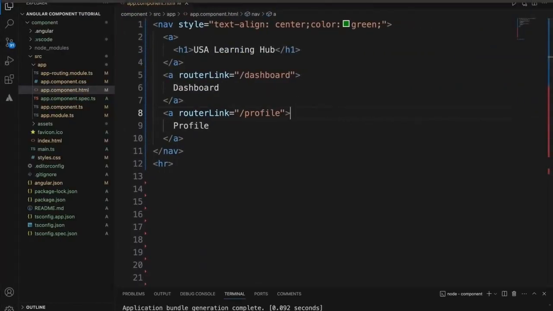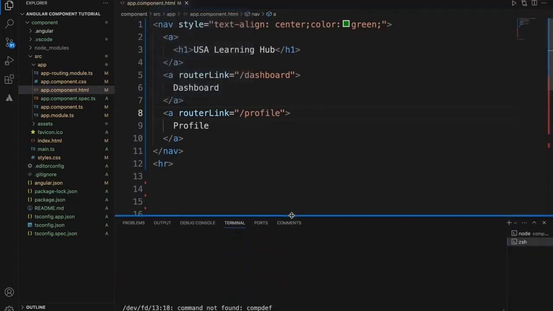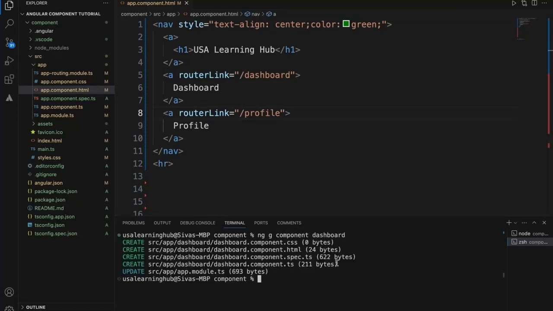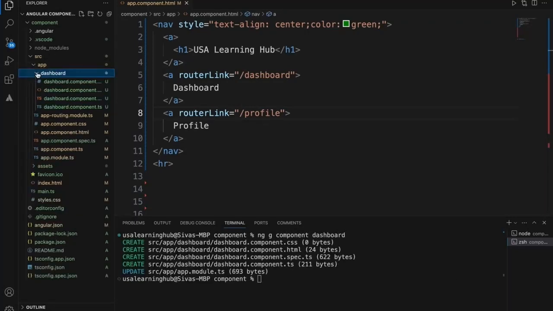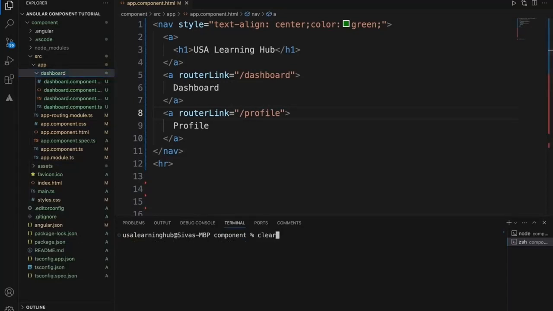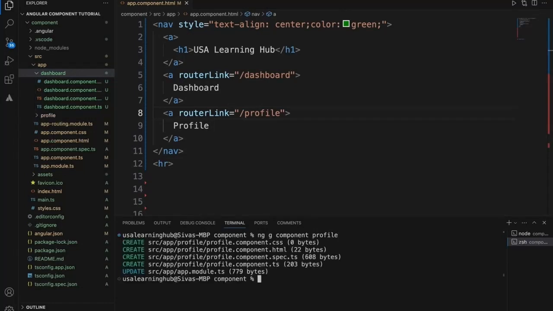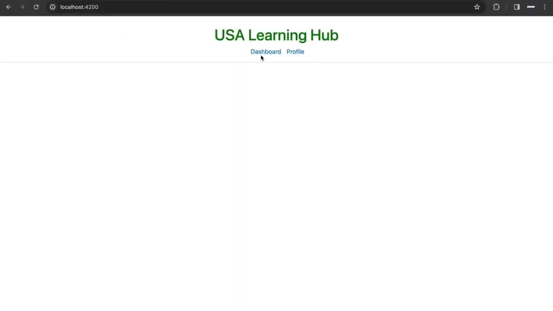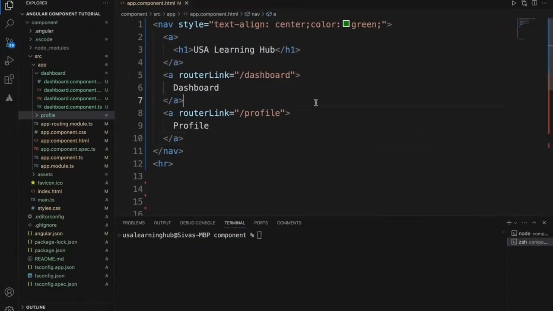What we will do is create 2 components. ng generate component dashboard. I'm using Angular schematics to generate the component, and the dashboard component is created. Along with this, I'm creating a profile component, and now I got the profile component as well. Now let me write the routing. Right now, since we have the profile and dashboard components, it still won't work because we need to write that routing logic.